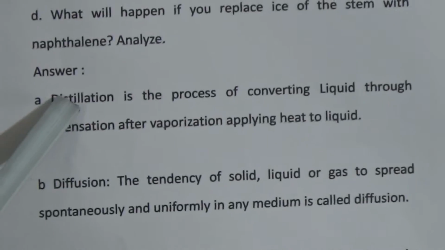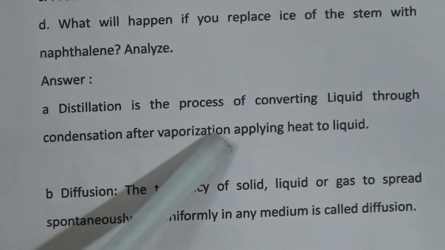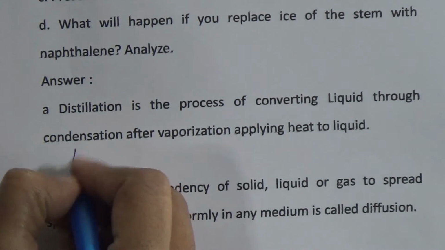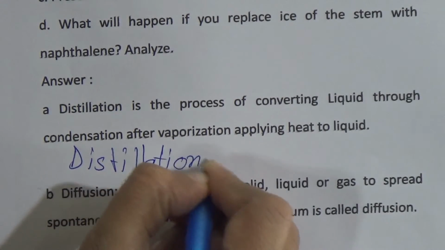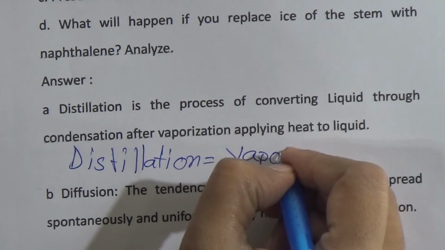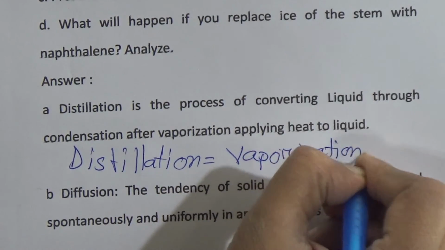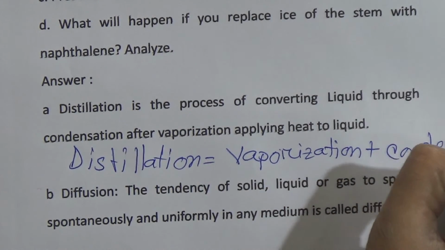First one is, distillation is the process of converting liquid through condensation after vaporization by applying heat to the liquid. After that you have to write like this: distillation is equal to vaporization plus condensation. Now come to the next question answer.